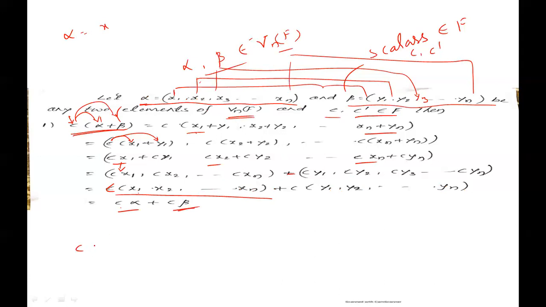That means c of alpha plus beta is equal to c alpha plus c beta. Therefore, left distributive law holds.